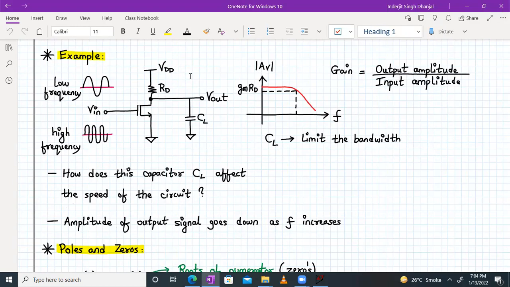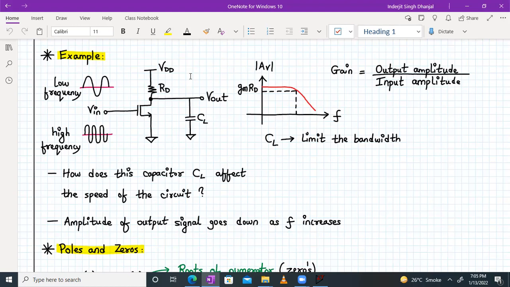And here, how does capacitor CL affect the speed of the circuit? How does the amplitude of the output signal change as the frequency changes? That is what we will be studying in module number 1, about the low frequency and the high frequency analysis of BJT and MOSFET circuits, right?